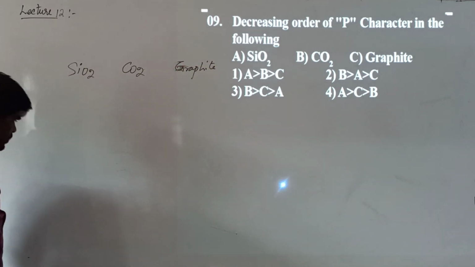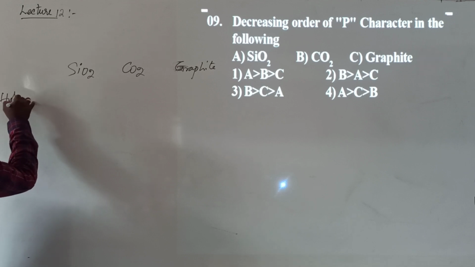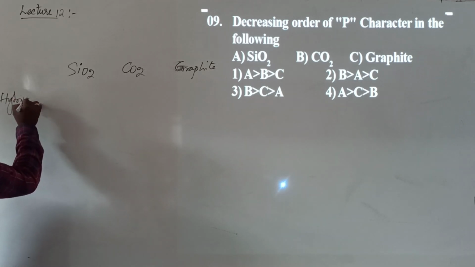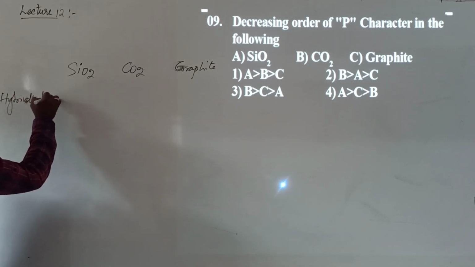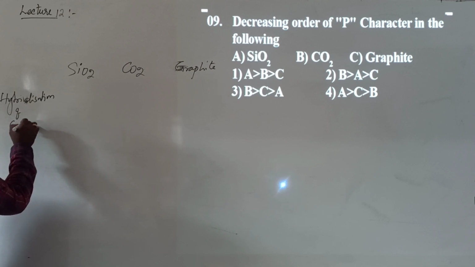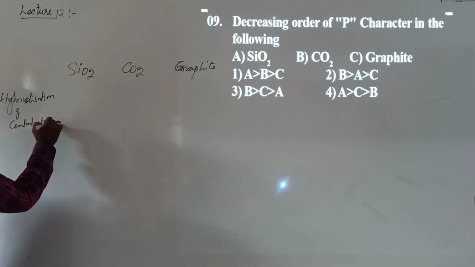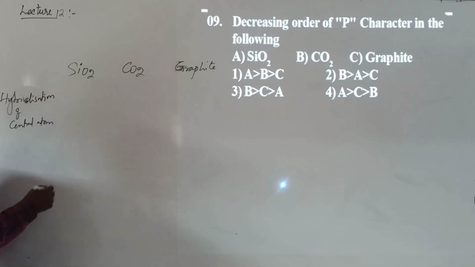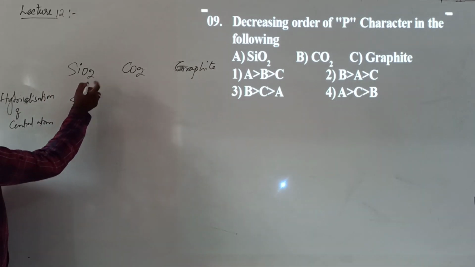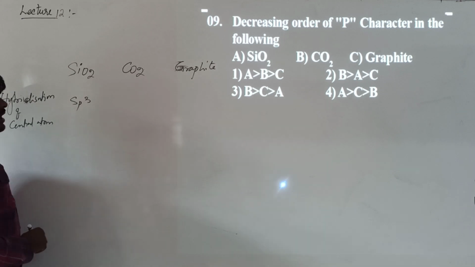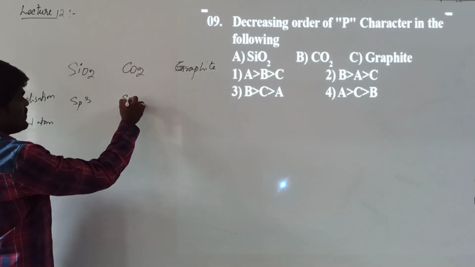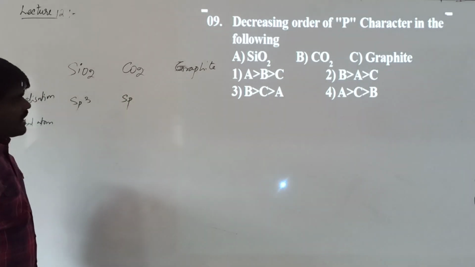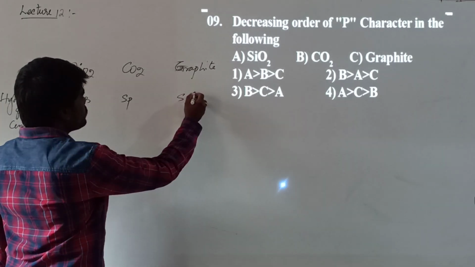First of all, you should know the hybridization of the central atom. What is the hybridization of silicon in silicon dioxide? sp3. What is the hybridization of carbon in carbon dioxide? sp. What is the hybridization of carbon in graphite? sp2.